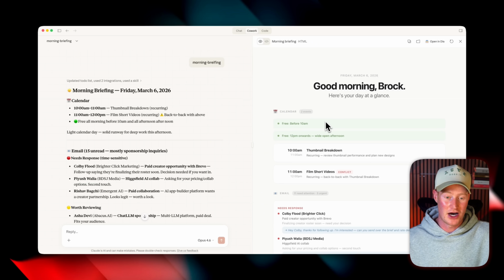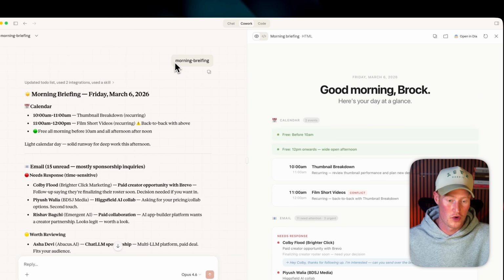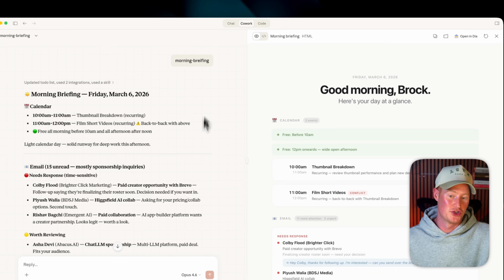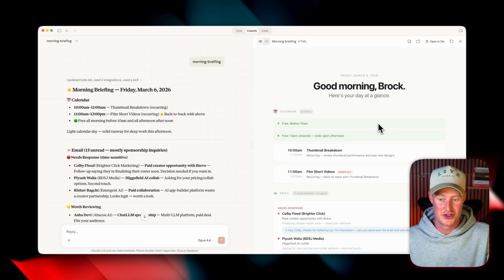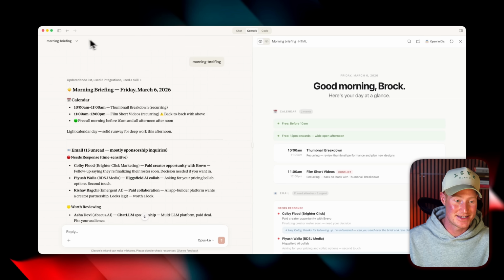This is great, but right now I have to come in here and type in morning briefing every single day, and it will trigger that, which is not a big deal, but I'd love it if this could just automatically get emailed to me every single morning, or it could ping me in Slack, something like that. So that is now possible.